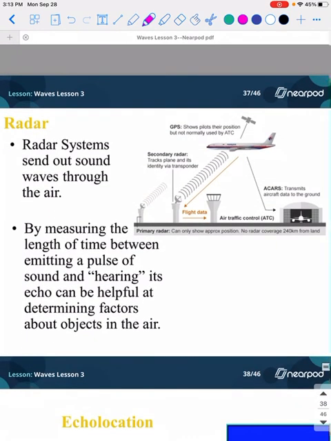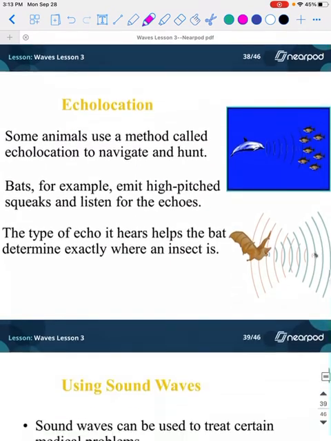Radar systems send out sound waves through the air. By measuring the length of time between the emitting pulse and hearing the echo, that's just kind of how we use radar. You don't really need to know much about this. We probably won't really ask you about that.